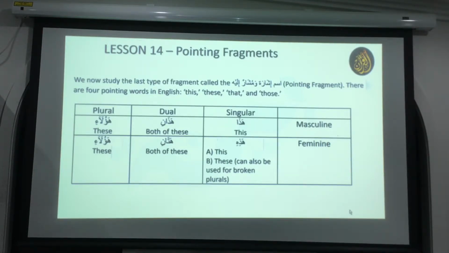But if I say these are beautiful pens, then I also have to use hazihi, although pens is plural. Why? Because it is a broken plural. Okay, a non-human broken plural is considered grammatically as she. So that's why we have to use hazihi. This is the tricky part, and you must remember it. Human broken plural and non-human broken plural can both be used as she. For a human broken plural, sometimes we can use they. It's allowed, it's not a mistake.